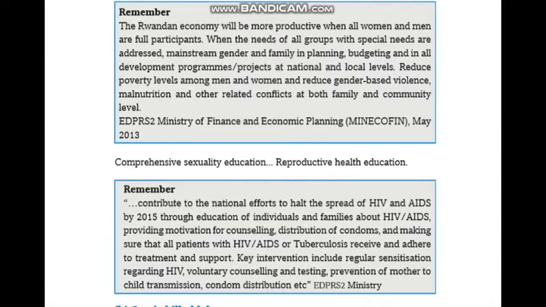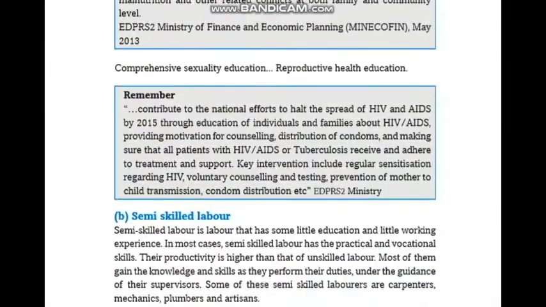mainstream gender and family in planning, budgeting, and in all development programs and projects at national and local levels, reduce poverty levels among men and women, and reduce gender-based violence, malnutrition, and other related conflict at both family and community levels. EDPRS 2, Ministry of Finance and Economic Planning, MINECOFIN, May 2013. Comprehensive sexuality education, reproductive health education.